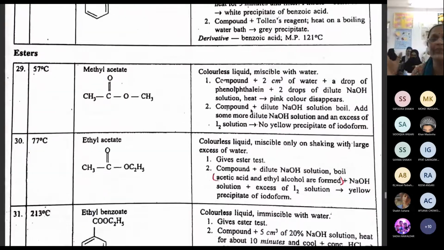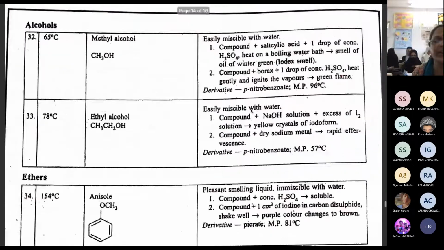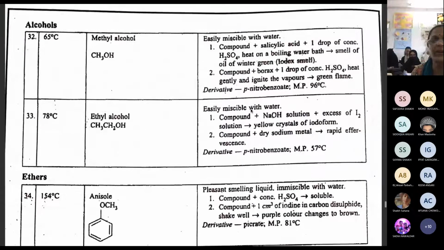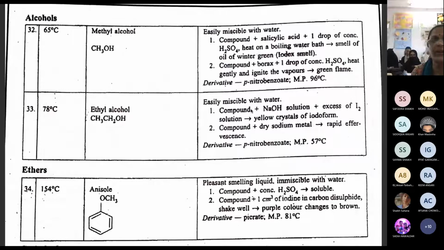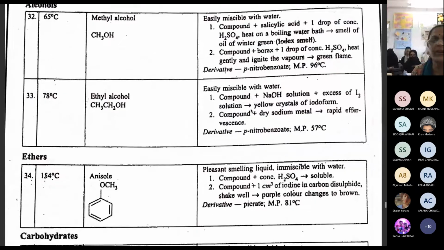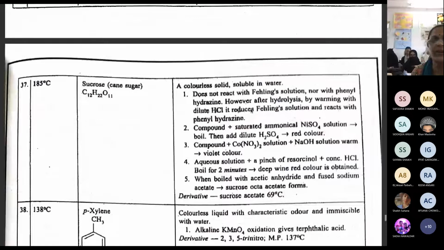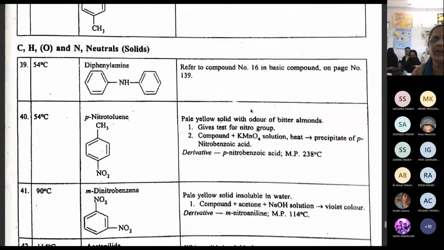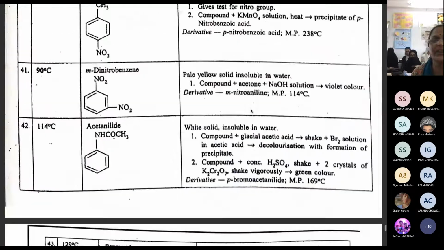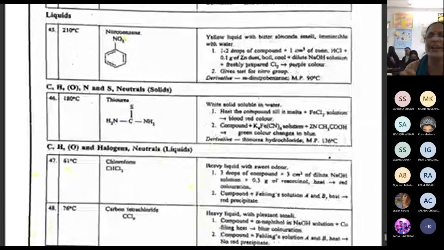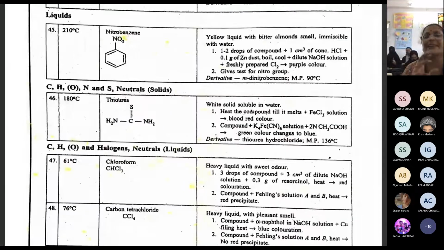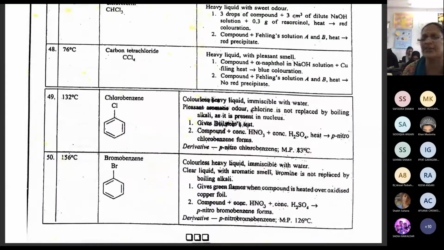Okay. Now the next one is methyl alcohol and ethyl alcohol. Yes, 65 and 78, absolutely correct. Very good. And then the last question now: m-dinitrobenzene, 90 degrees, absolutely correct. Okay, because these are the compounds which normally come in the exam. Yes, nitrobenzene, this is a liquid, so boiling point 210, absolutely correct. Very good. Okay, so this is the entire list.